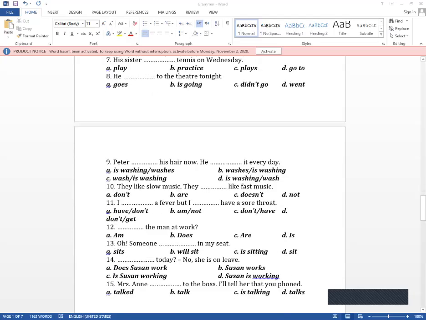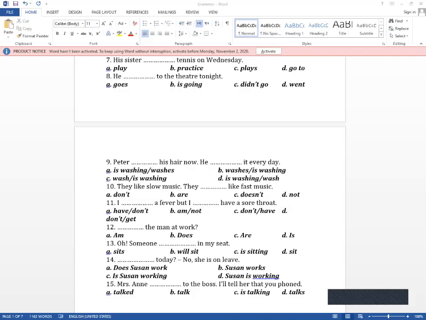Number nine, Peter his hair now. Now is a temporary action, so Peter is washing. While the second sentence, he eat every day, is a permanent action, so this would be washes. So the answer is A.